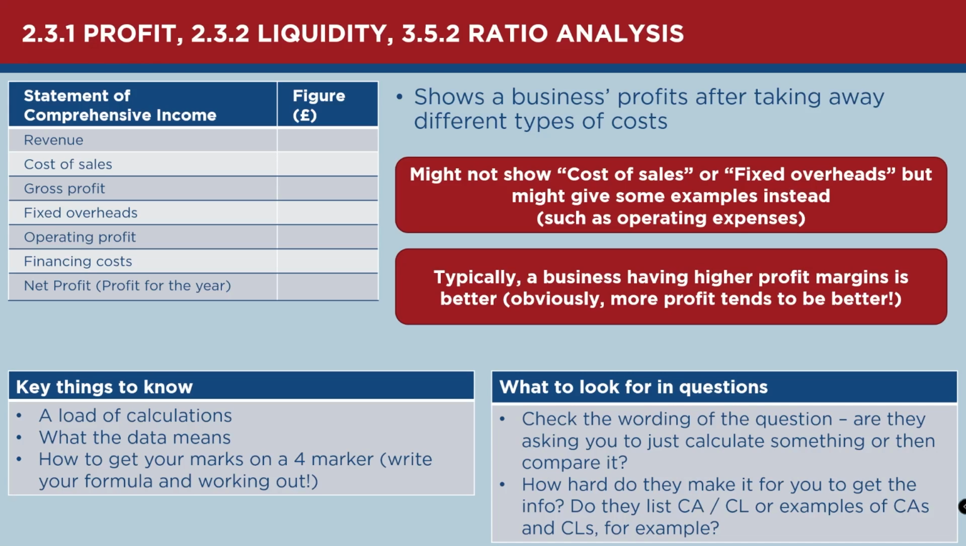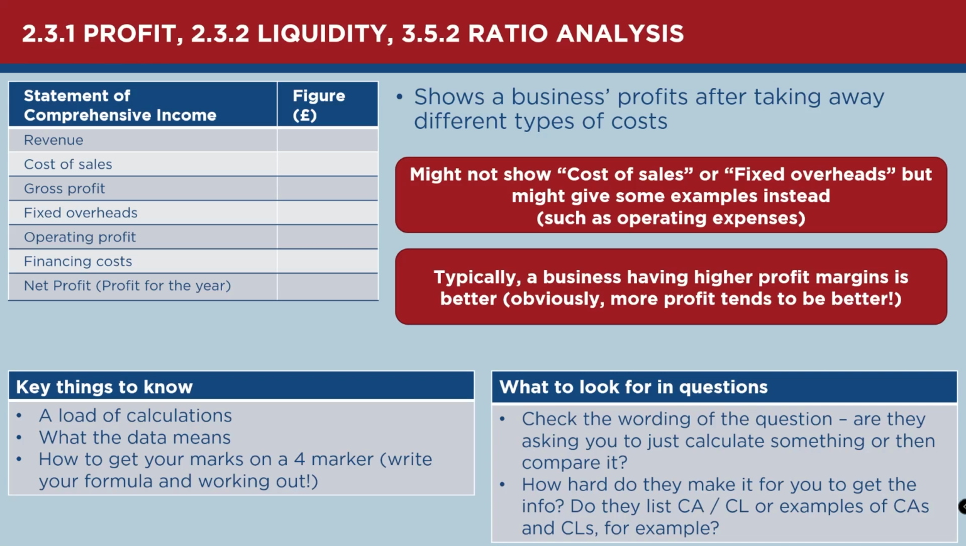And so expect that. But the other thing to think about is how hard do they make it to get the information? So if you have a look at the statement of comprehensive income on the screen, you'll see there we've got the standard pro forma: revenue, cost of sales, gross profit, fixed overheads, operating profit, financing costs, and net profit. But they might not give you cost of sales. They might not give you fixed overheads. They might instead give you examples of cost of sales. So they might say, for example, instead of cost of sales, material costs. Instead of fixed overheads, they might say operating expenses, or list some expenses. In which case you need to make sure you understand what all of those terms mean. Don't just blindly revise the formula.